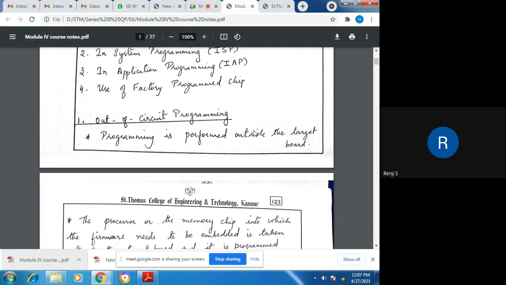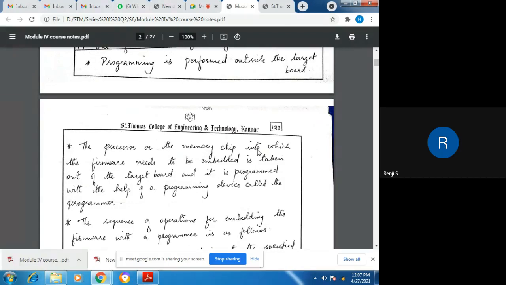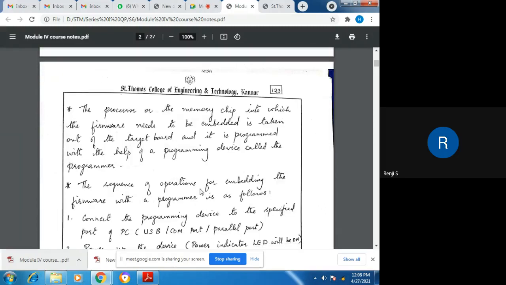There is a programming device available for embedding firmware, with a zip socket, and we can unlock the socket, insert the memory, and then lock the socket, and connect the programmer device to the PC through USB, COM port, parallel port, etc. And once you connect it to your PC, you can transfer the hex file that you have designed in your PC into the memory which has been connected to the programmer. And for the sequence of steps, there will be utility programs running on the PC.